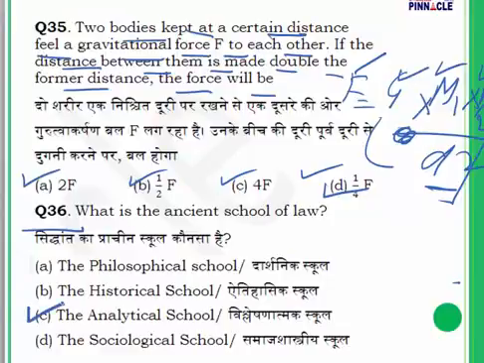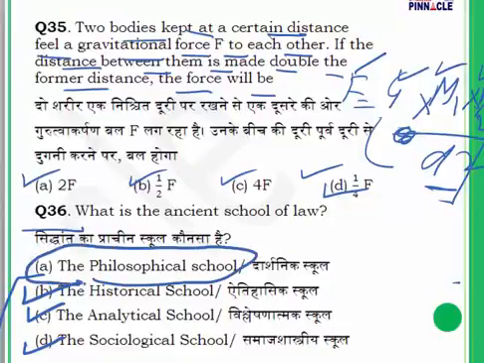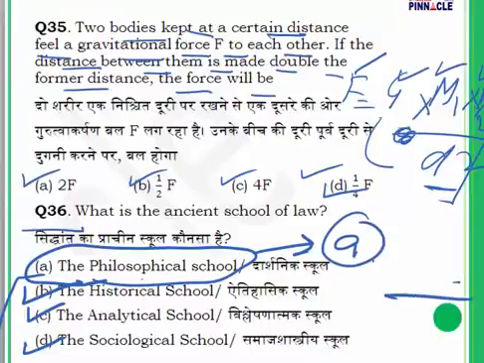Historical school is a modern school of law. Sociological school is also a modern school of law. The principal modern schools of law are the analytical school, historical, comparative and sociological. So the philosophical school is one of the ancient schools of law. That is our answer for question number 36.